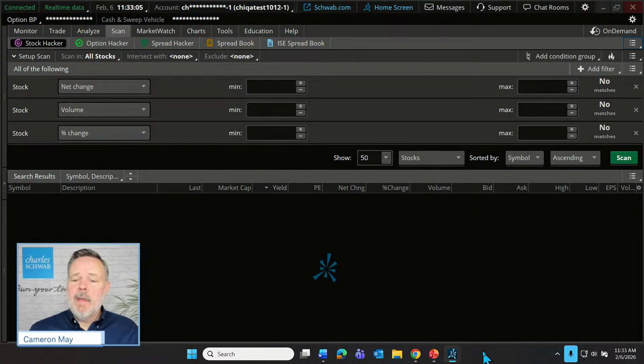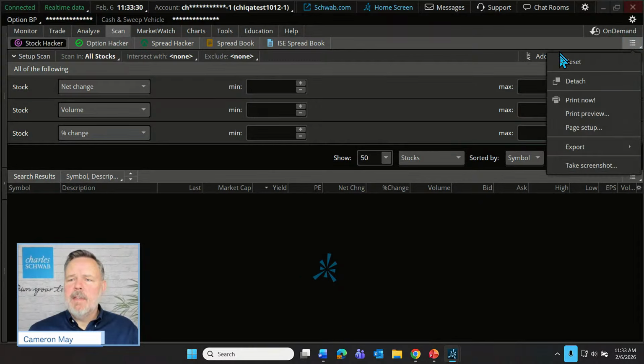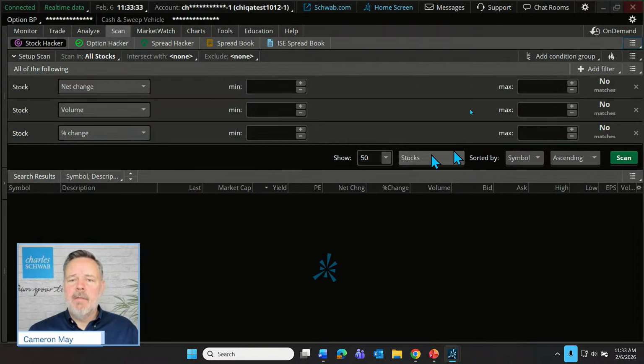But let's build a scan to find similar scenarios, because I would say at any given time, it might be 1 or 2% of stocks happen to have this configuration of technical indicators on a given day. So it's not terribly easy to find these things. So let's have a scan do it for us. We're on our live platform. I've just hit the reset button to make sure that we're starting from square one on the scan tab.